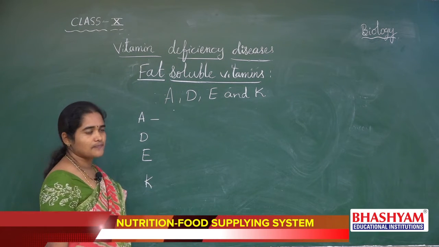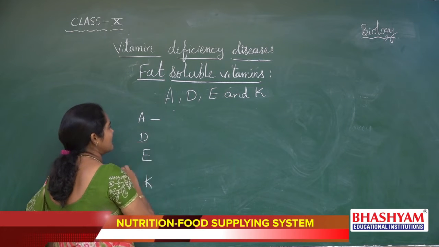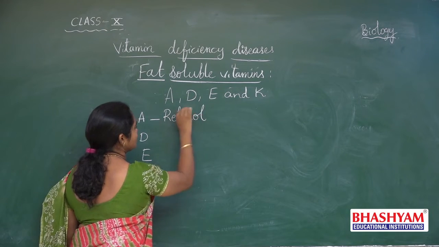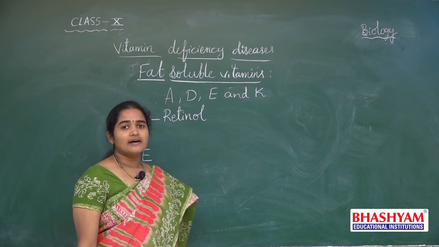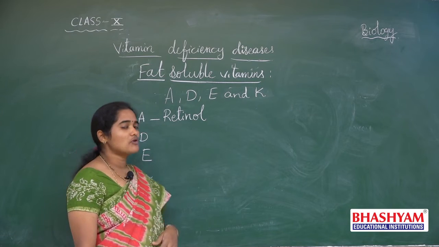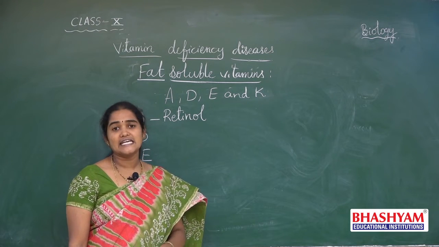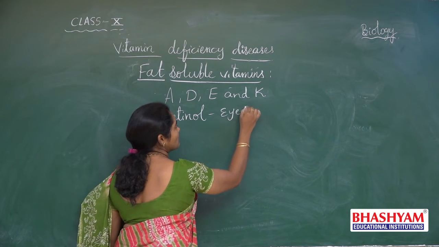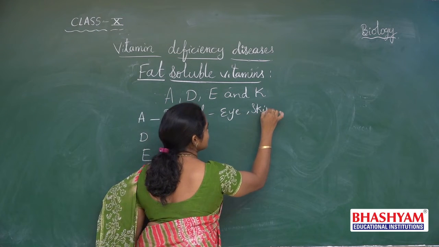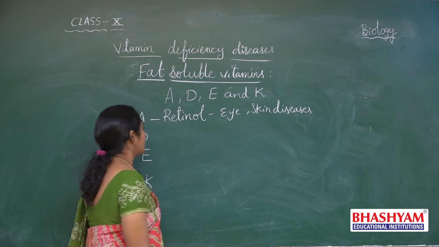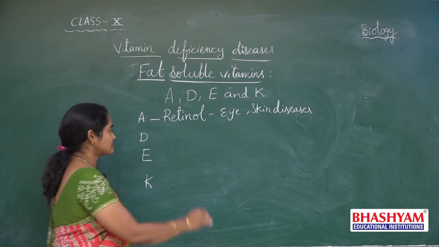First of all, vitamin A. Its chemical name is retinol. It is the main vitamin responsible for the health of our retina, and its deficiency leads to eye problems and skin diseases. Eye and skin diseases.